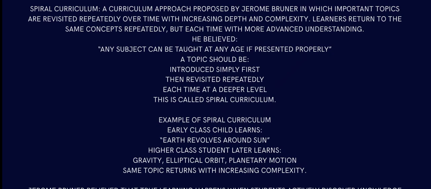If we are talking about, let's say, the solar system, a chapter which simply talks about how there are 9 planets, 8 planets, then there are asteroids and everything. But then we revisit it deeper: what those planets are, what space is, what other things are in space, and how time works and everything. Can you go with the spaceship? Then repeatedly, each time at a little bit deeper level. This is called spiral curriculum. You just spiral it back and back and back, more deeply each time.